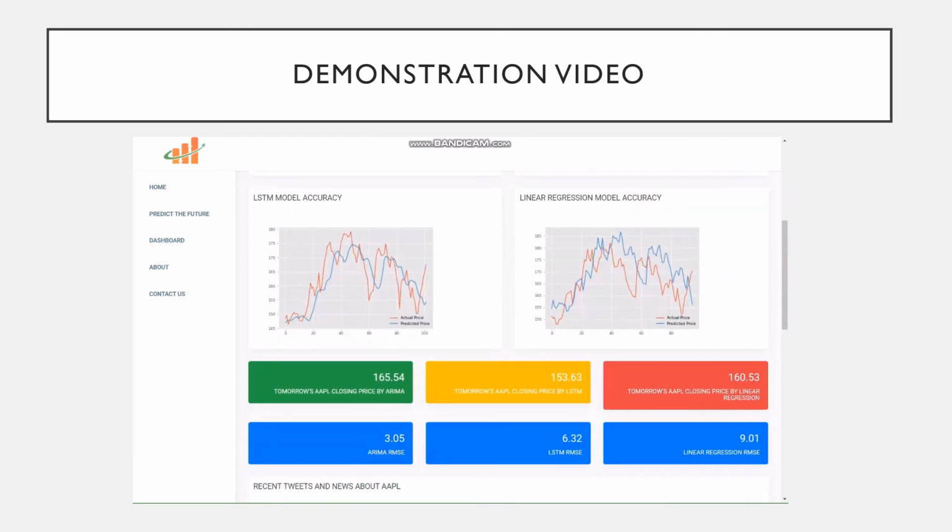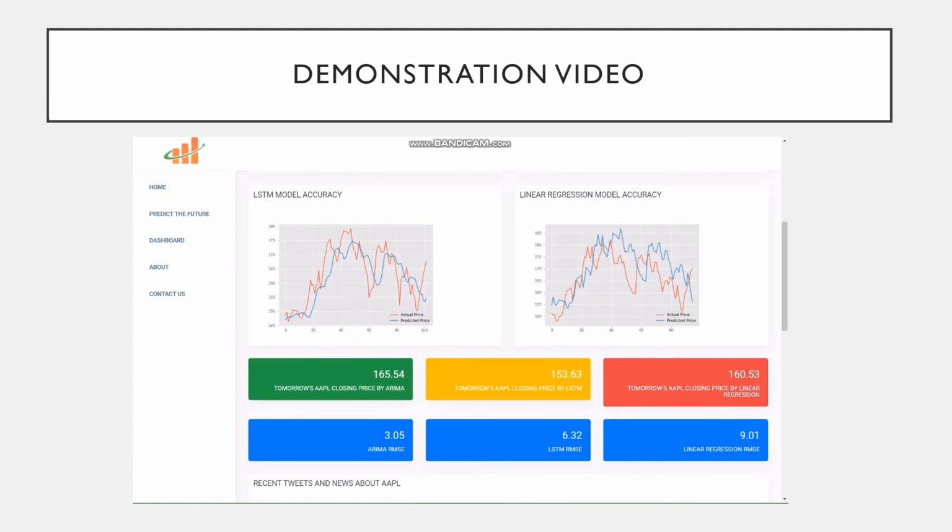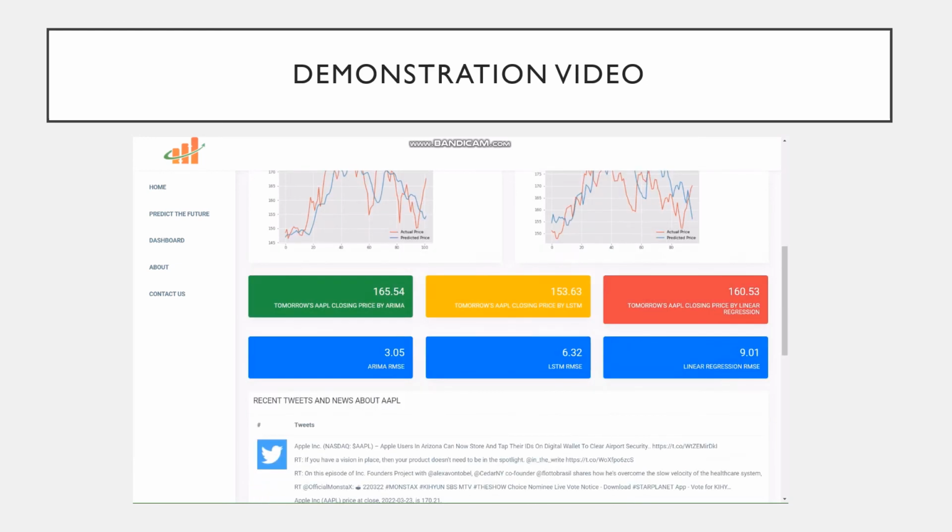Below, we can see what tomorrow's predicted price is according to the three machine learning models and also find out the RMSE values, which gives us an indication of how well the model is performing. As mentioned before, the lower the RMSE value, the better the model, and therefore the ARIMA model performs the best.